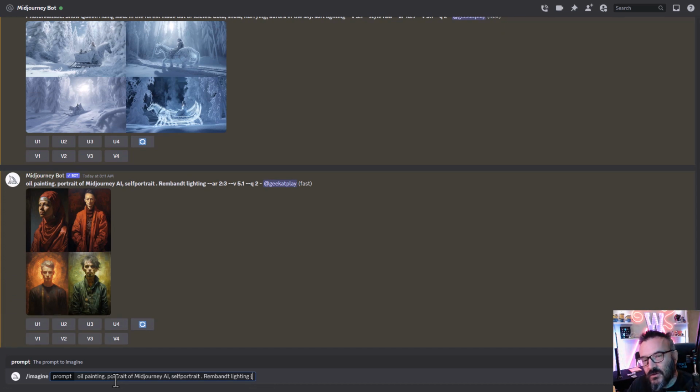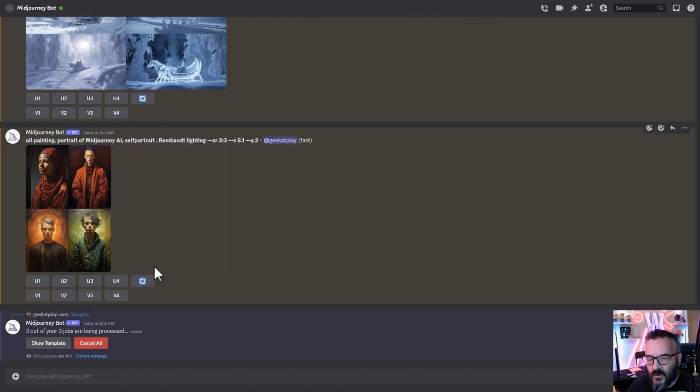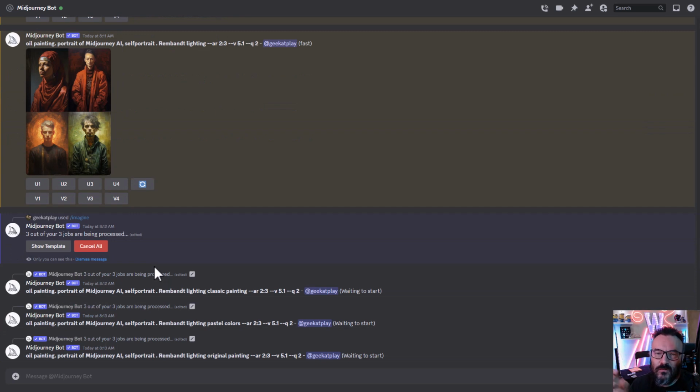So one thing, I'm going to use the permutations on this so we can run through different variations in the sky. And we're going to try classic painting, maybe type pastel colors, and original painting. So we'll just go over those permutations. Aspect ratio 2x3. It should prompt, yes. Let's go ahead and run. So it will process 3 jobs with rotation of all of these permutations.